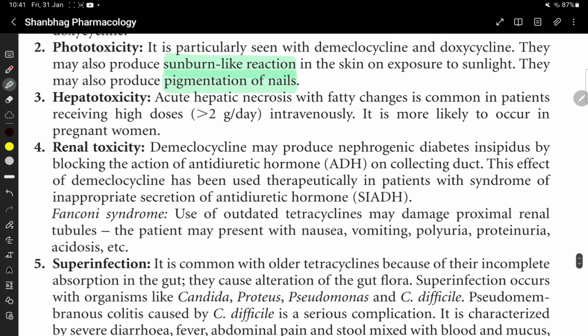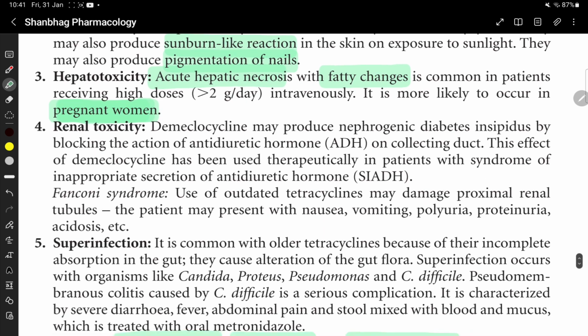Hepatotoxicity. Acute hepatic necrosis with fatty changes is common in patients receiving high doses. It is more likely to occur in pregnant women. Acute hepatic necrosis and fatty changes. Hepatotoxicity is more common in pregnant women.